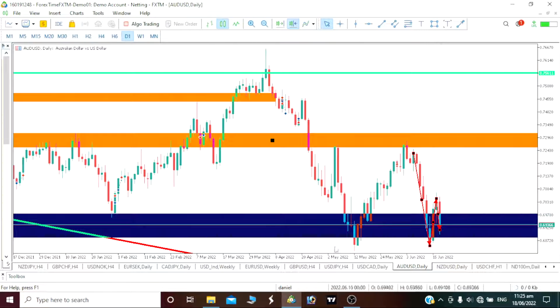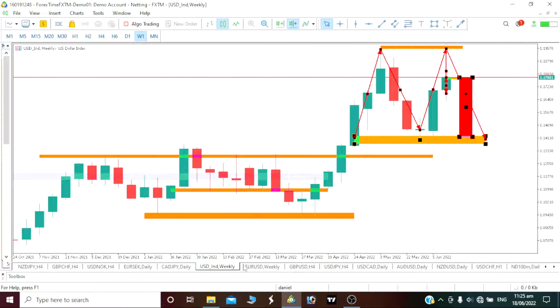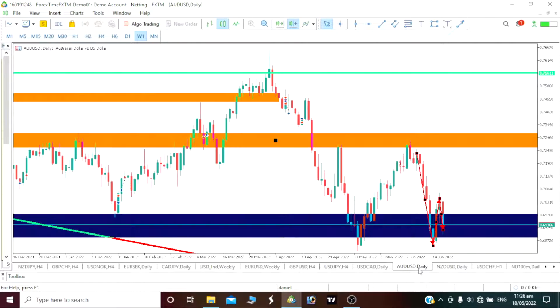If we are to analyze it, go on our USD index, you can see that our USD index will be falling. By the way, we saw a rejection here, something like a double top. So you're going to be having a fall. To understand it more, I'm going to be doing a DXY index analysis, so you can watch it and understand what I meant, so you'll be able to understand our DXY.